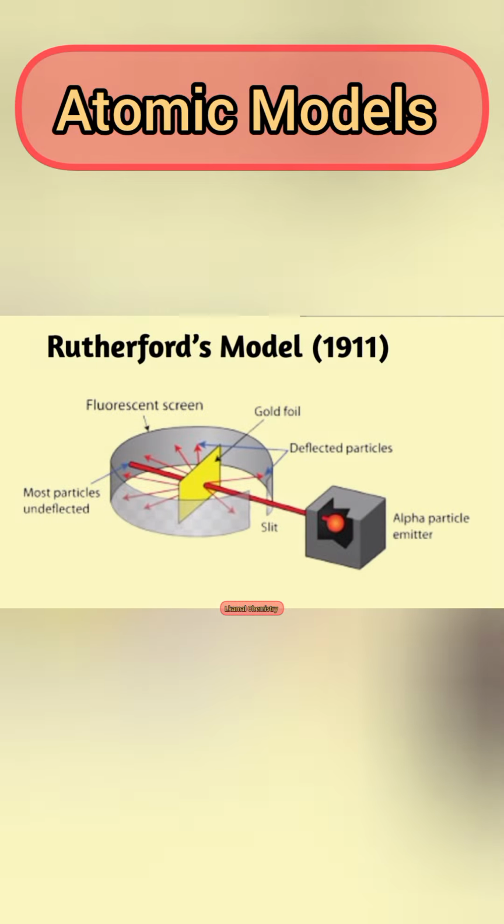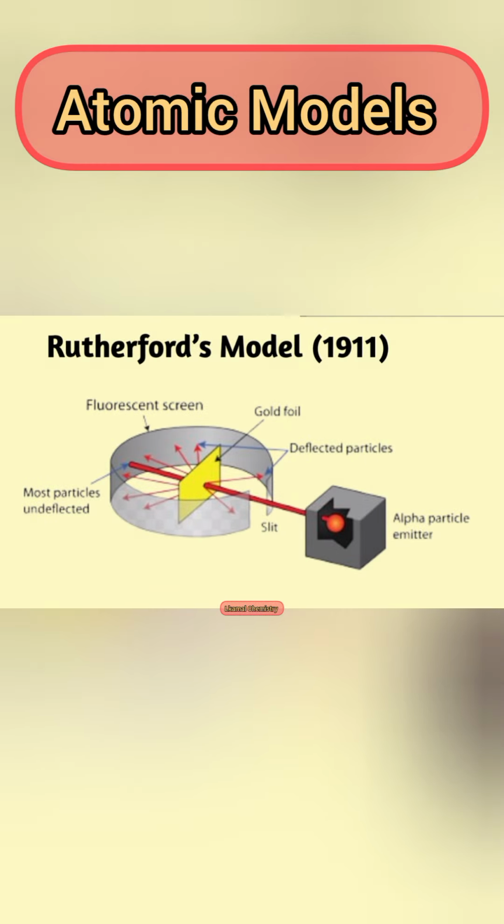Third one is the Rutherford's model in 1911. Ernest Rutherford performed the gold foil experiment and found that most of the atom is empty space with a small, dense, positively charged nucleus at the center. Electrons revolve around the nucleus, and limitation is that it couldn't explain why electrons don't spiral into the nucleus.